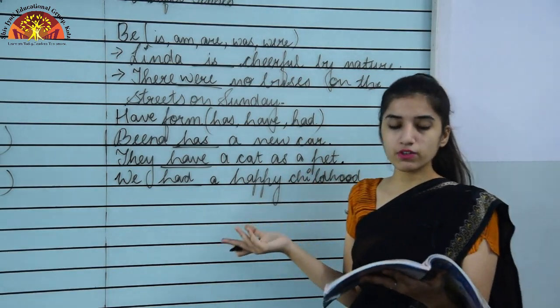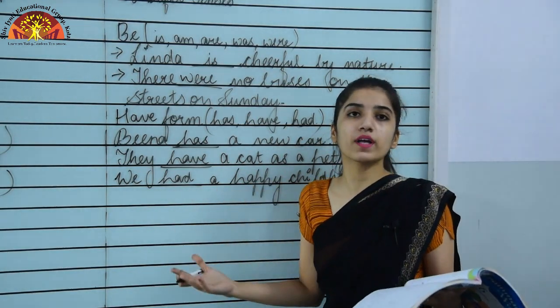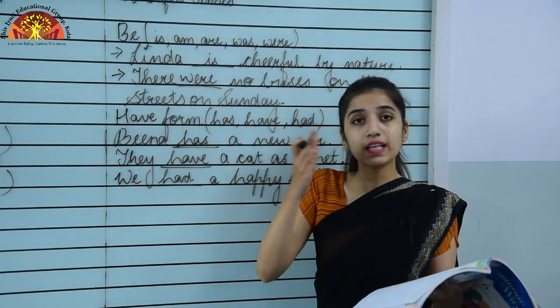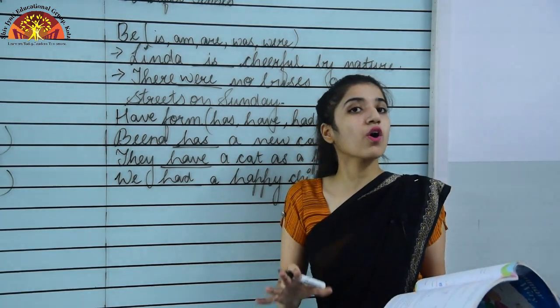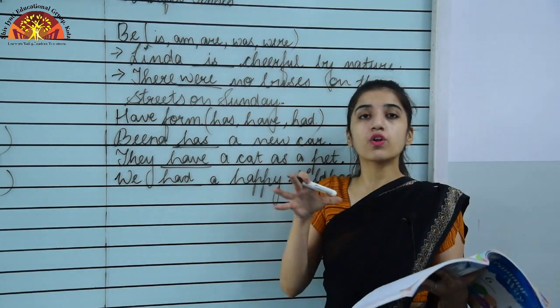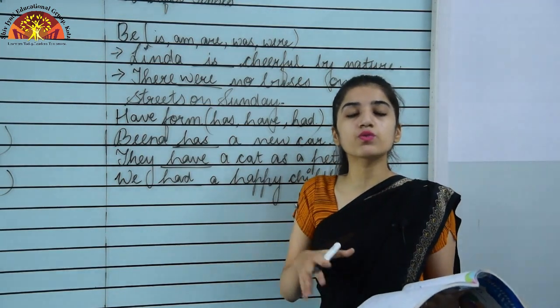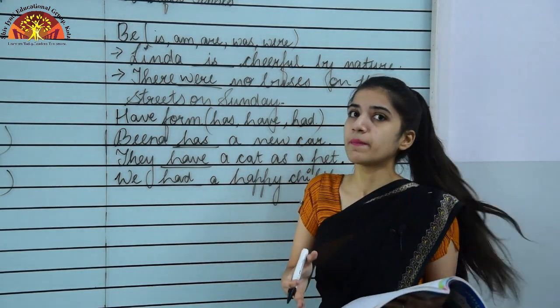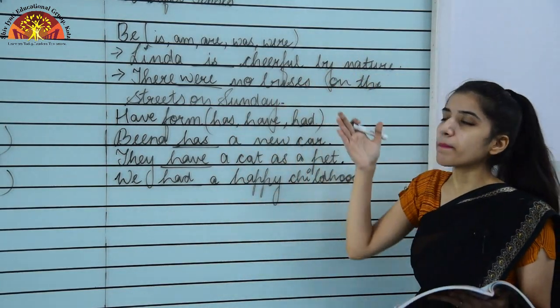Okay. Now I am giving you some more examples, like if I say I dash a younger brother. Okay, so what will I use? With I we will always use have. With you also we will always use have. You and I will always come with have, though they are singular. But we will use what? We will use have with them. Okay, just remember this thing. So these were some of the examples of be form and have form.